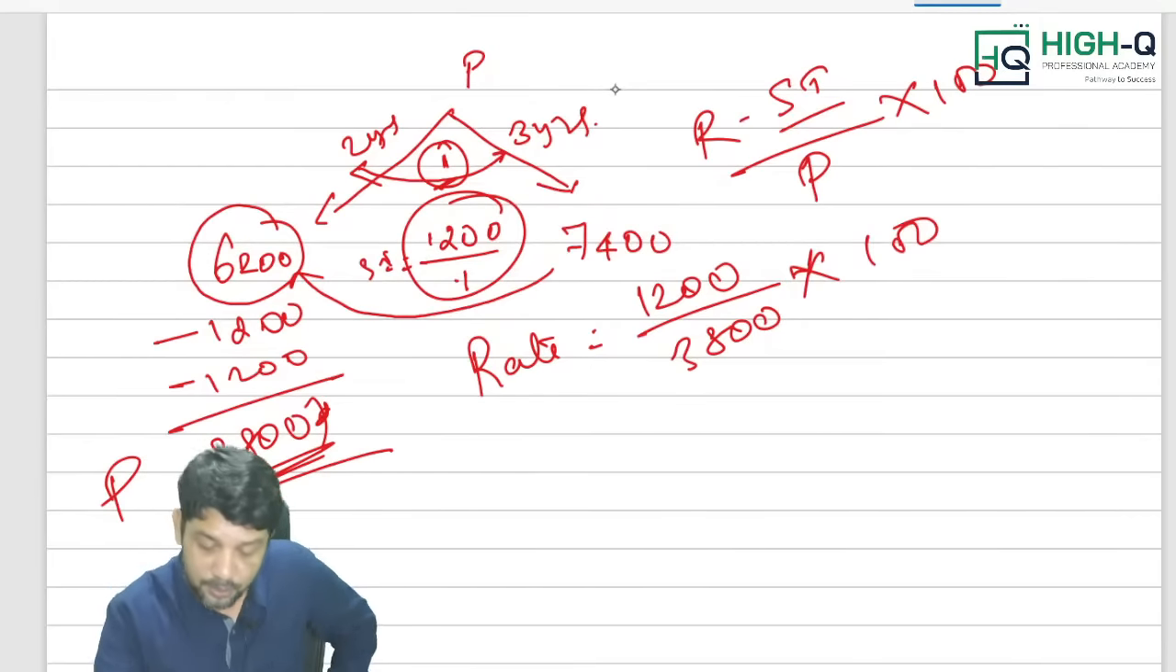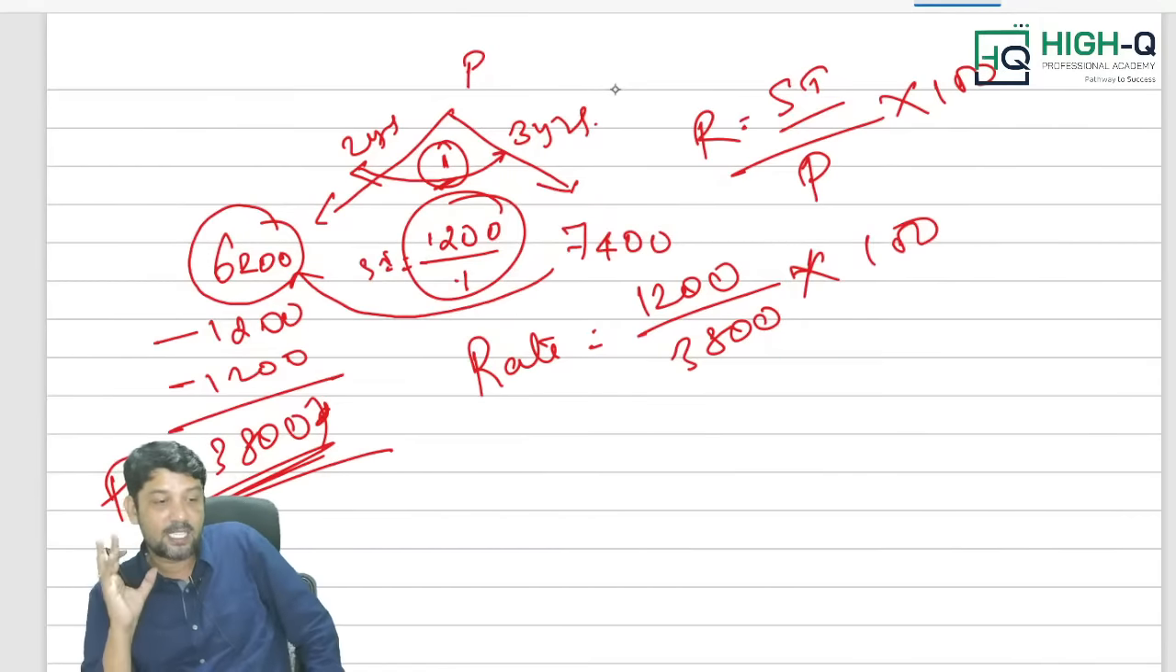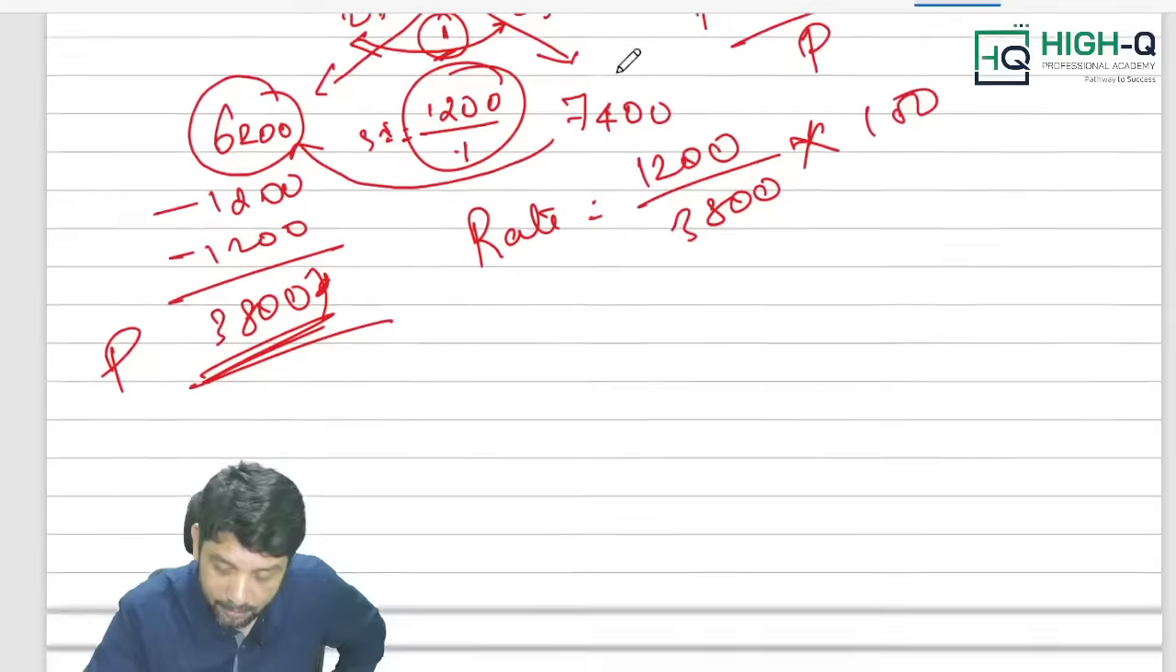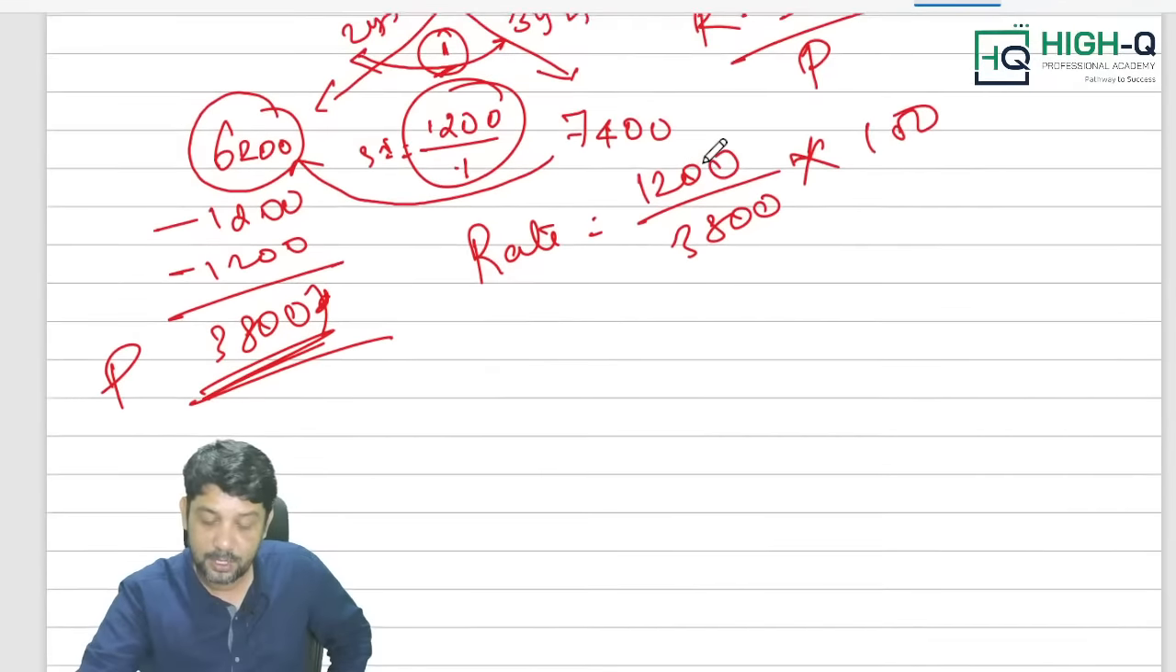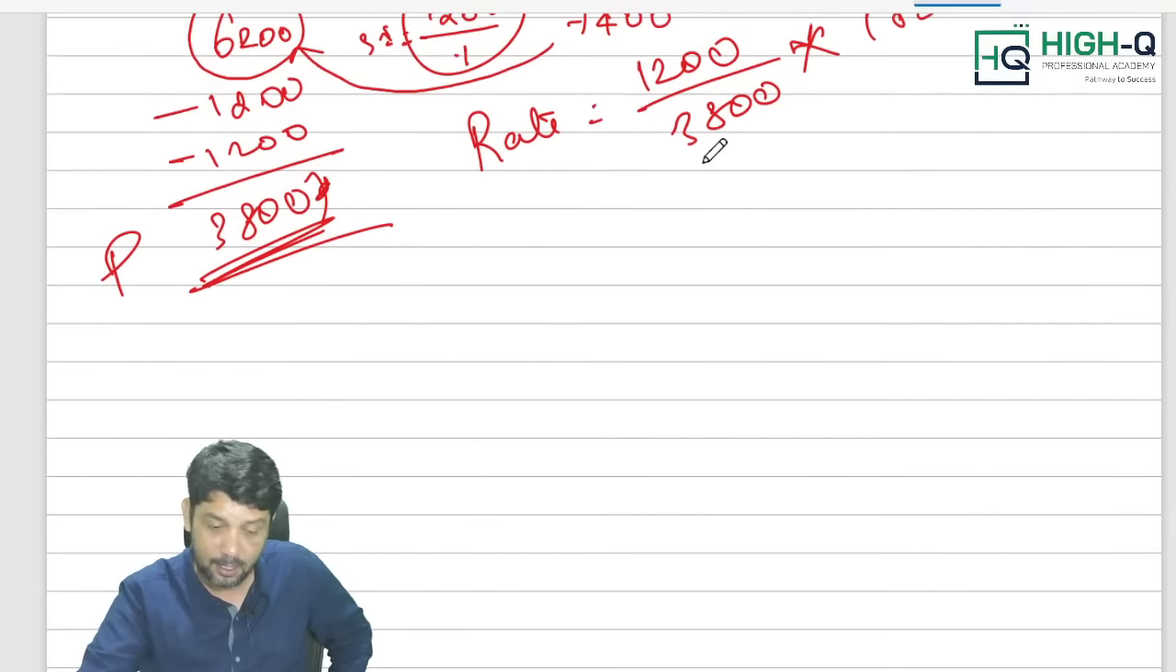Okay. So simply you do like this. Direct answer you will get. You will not waste much time also. Otherwise, what you have to do? We have to use the formula, divide this. It's a waste of time. Don't ever do that. So this is what we are using in the simple interest trick.